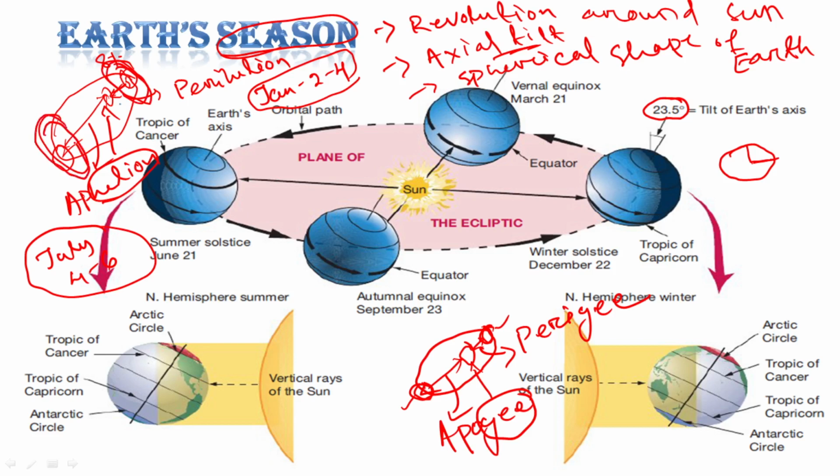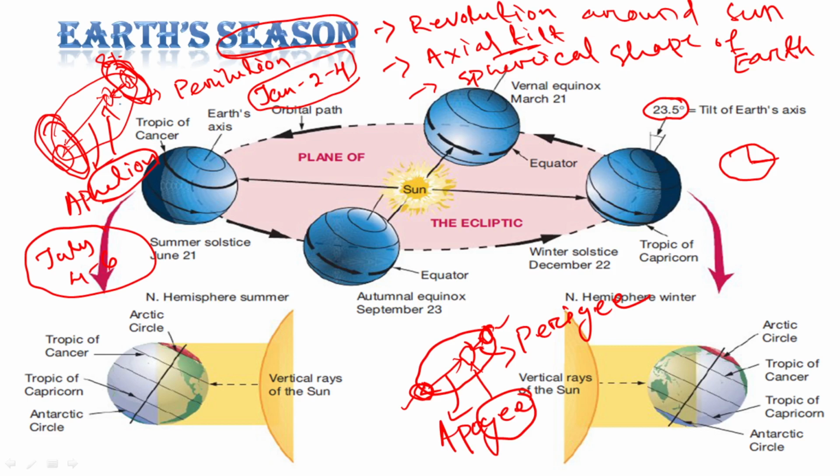I am not talking only about perihelion and aphelion, only those days, or the difference between January 2 and July 4. I am talking about the period when Earth is nearer. That means December, January, Earth is nearer, and June, July, Earth is at a further distance. So in June, July, the Earth is getting 8% less radiation as compared to December, January.